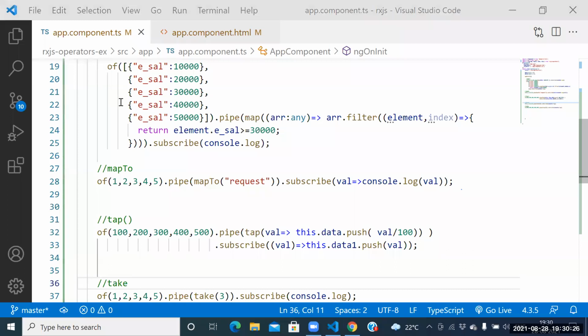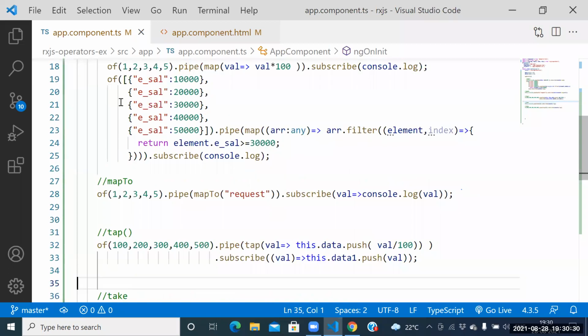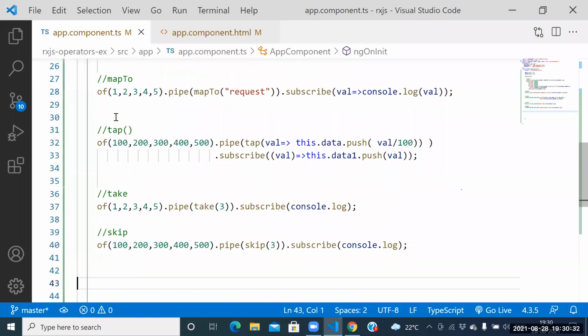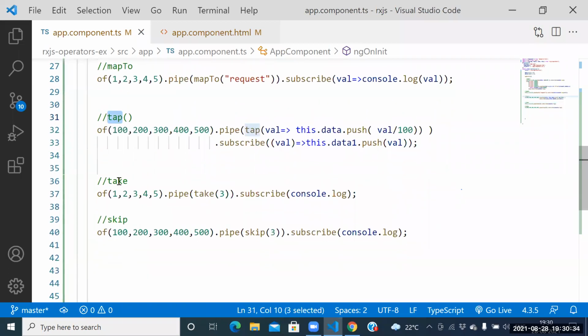Guys, see this one. What is the first operator? Map operator. What is the second operator? Map to. What is the third operator? Tap operator. What is the next operator? Take operator. What is the next operator? Skip operator.